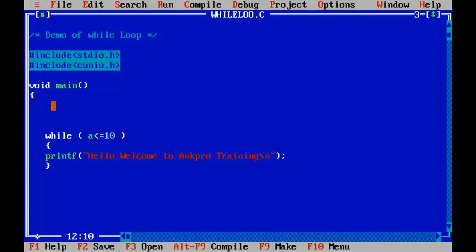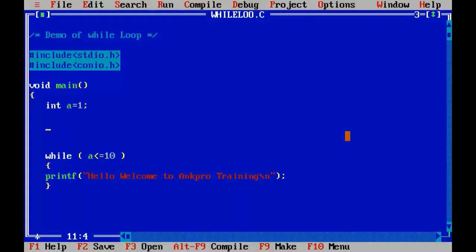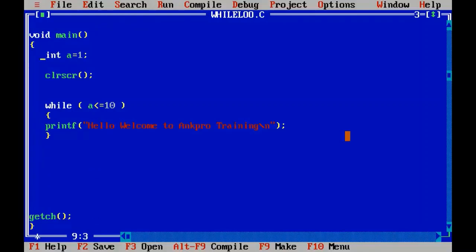So where is a? Let's go and declare the variable a, int a, and I'll initialize a with the value 1. So now I got 1 in the variable a. Right? So what will happen here when the control comes to this statement at the while? It checks for this condition. Has a got a value which is less than or equal to 10?